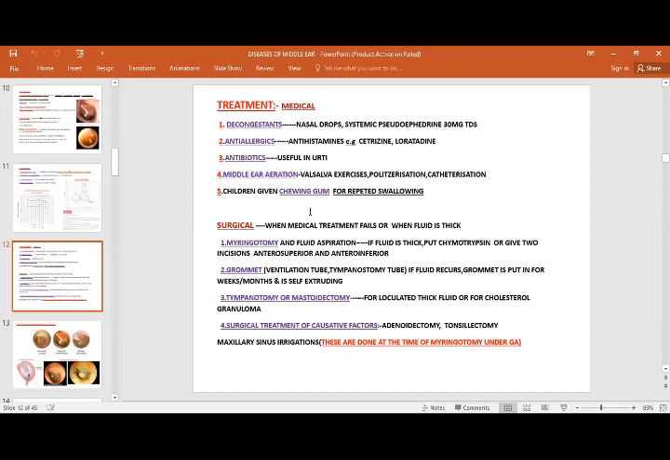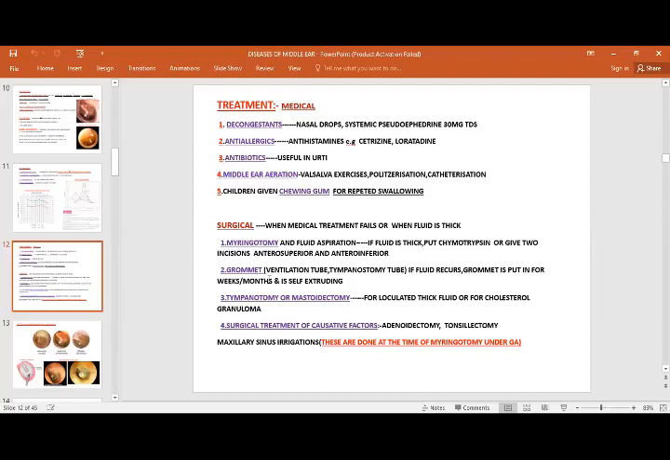Otherwise, if this condition doesn't subside more than 3 months after all the medical treatment, then we will definitely go for surgical intervention. Because we know that their tympanic membrane is intact, we will go for myringotomy, and also there is insertion of a ventilation tube, that is grommet insertion. So the ideal treatment is myringotomy along with grommet insertion, and this will give continuous aeration. If thick fluid is present, it will come out with the myringotomy, and then we will place the grommet for continuous ventilation.